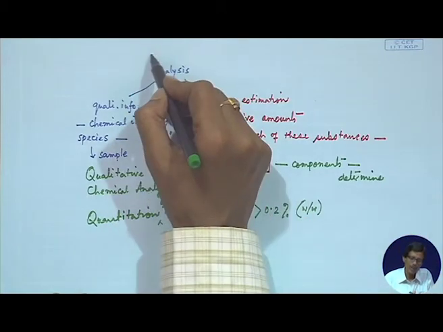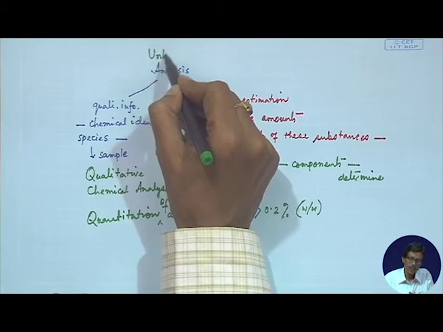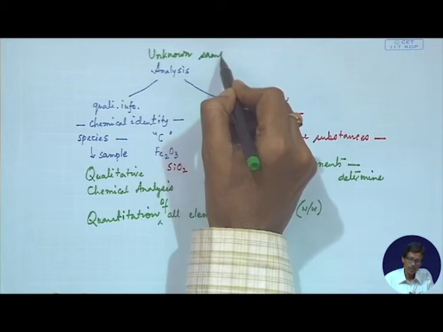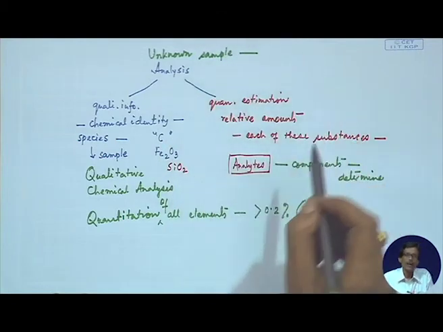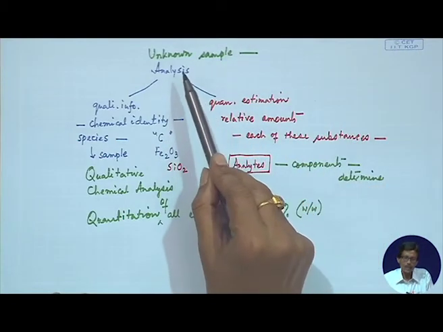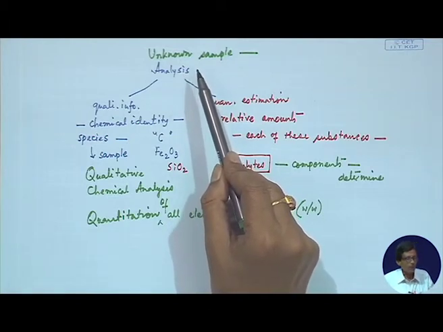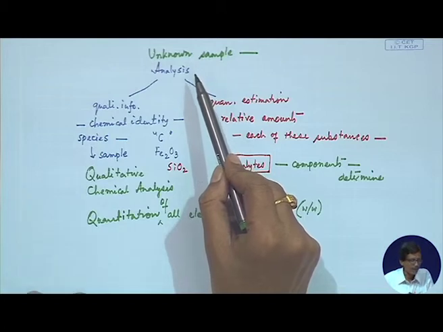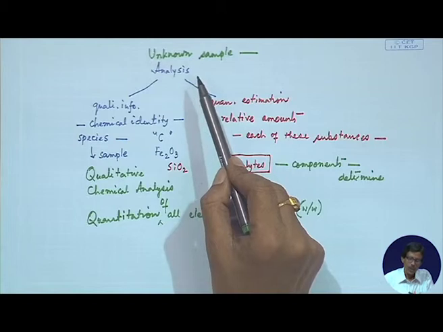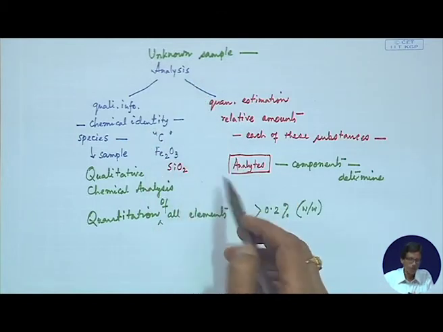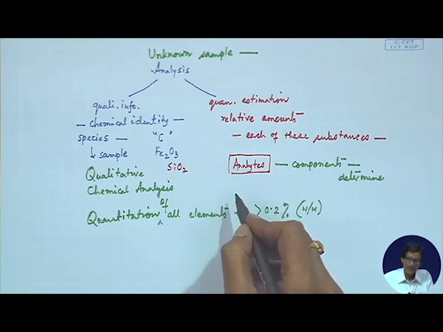So, anything which is unknown, any unknown sample. Here at the top basically we can have the unknown sample, and our basic idea is how we can analyze this particular unknown sample. So, we have to go for a typical analysis. So, an analytical technique will be available such that we can determine the corresponding elemental composition if we go for elemental analysis, such as when we are determining the Martian rock.